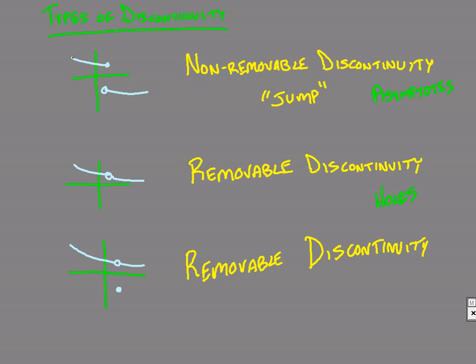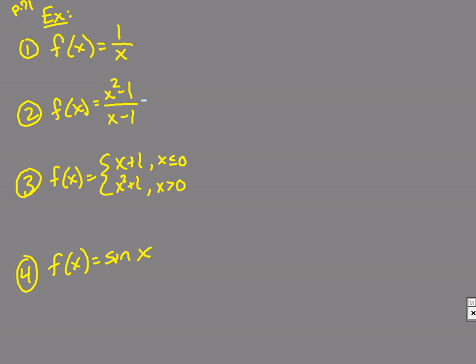Alright, now types of discontinuity, we're going to call them either removable or non-removable. Non-removable just means I have to jump. I have to pick up my pen to go to the other spot. Removables are where you have holes. It's like I literally just removed one piece, or I could remove the discontinuity just by filling in a hole. That's what it means to be removable. If it's a hole, it's removable. If it's like an asymptote or something where I jump, that's where it's non-removable. And that's what you're going to have to find, what kind of discontinuities we have.